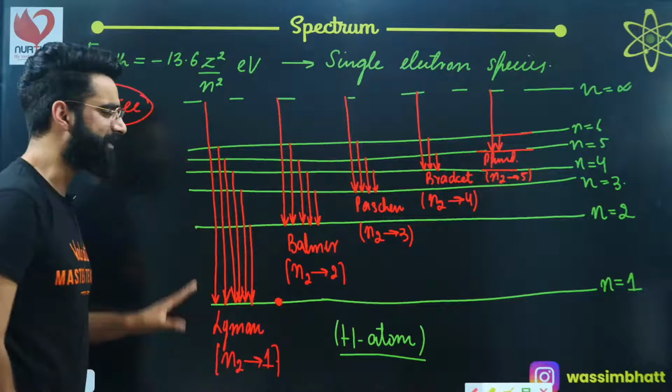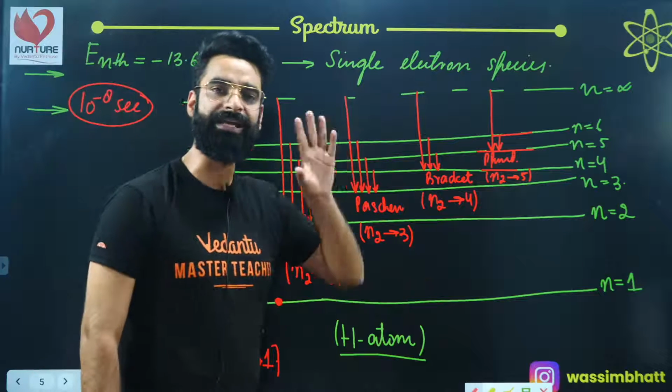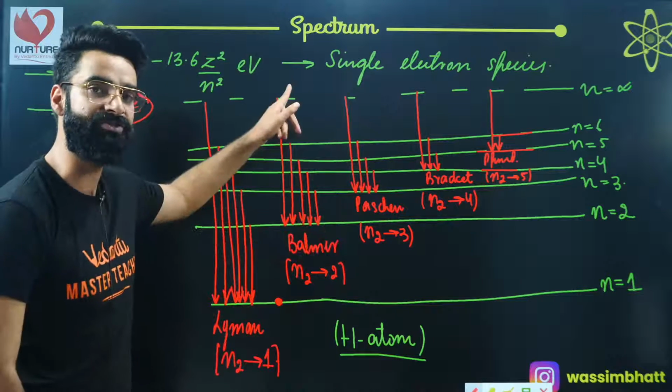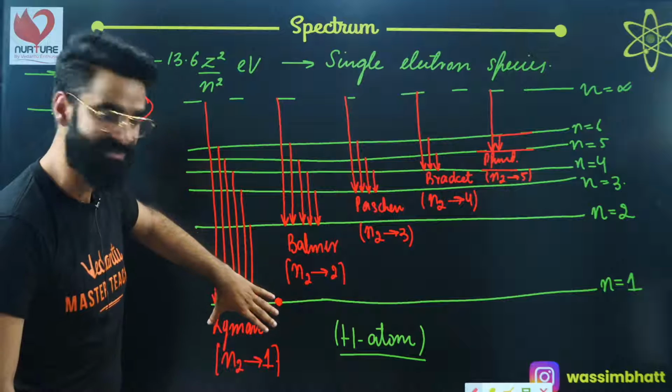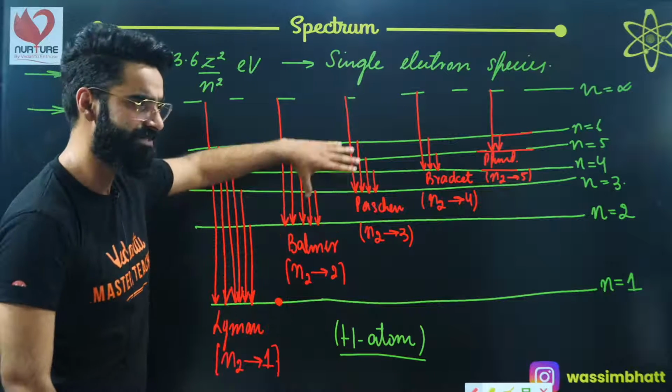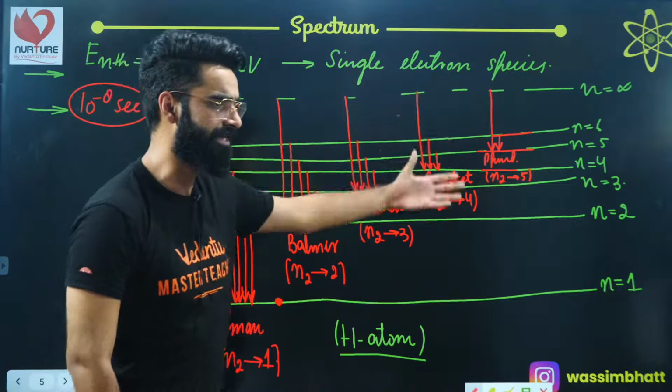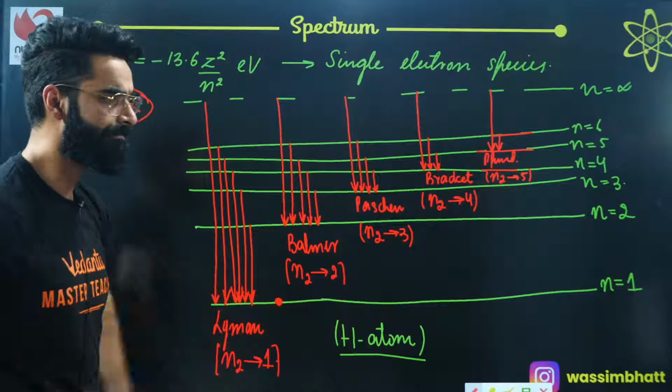So these are the different series which we get when the electron makes a transition from a higher energy state. To shell number 1, that series is called the Lyman series. Then we have the Balmer series, Paschen, Brackett, Pfund, and so on, yeah?